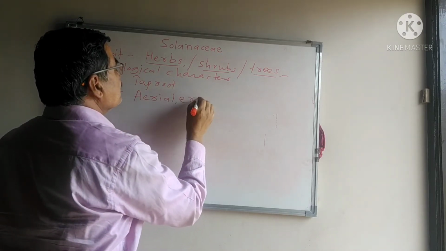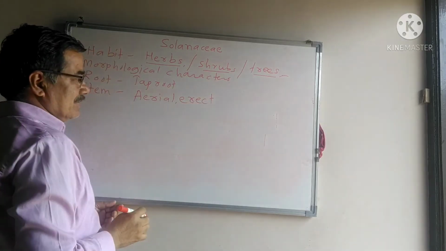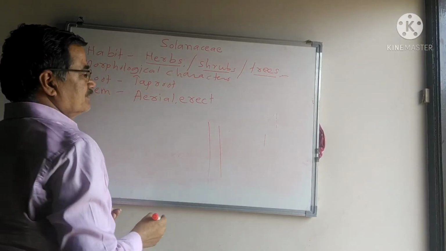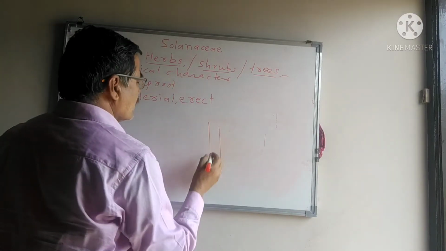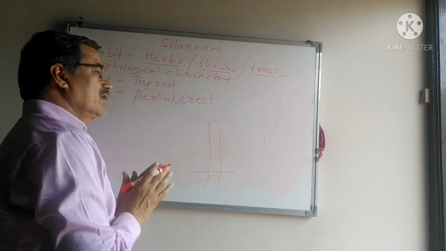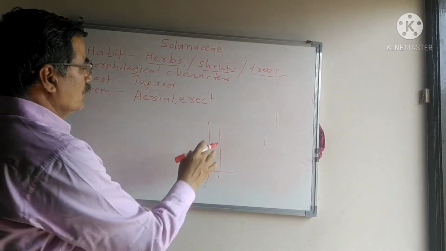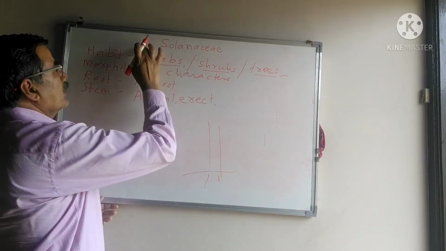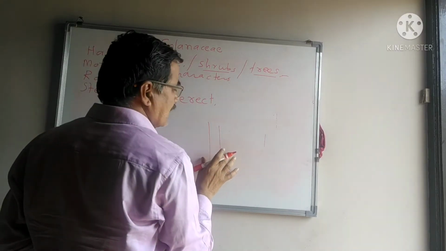The stem is aerial and erect. In jasmine and datura, the stem grows above the soil surface vertically, erect. This is known as an erect one.